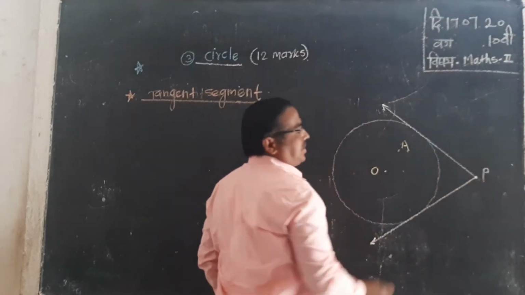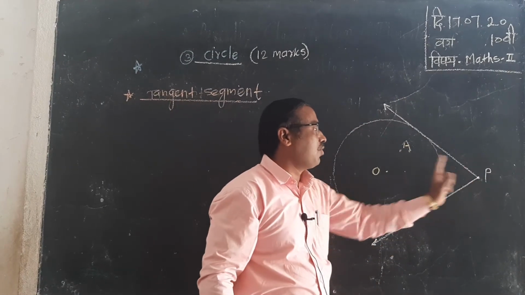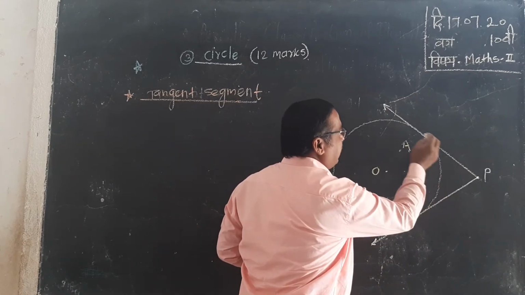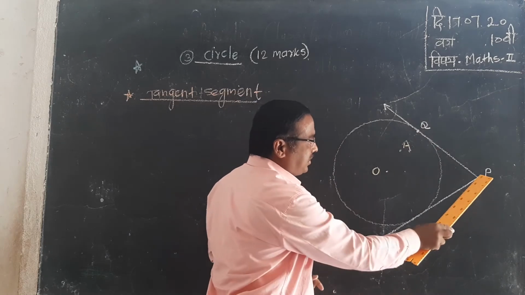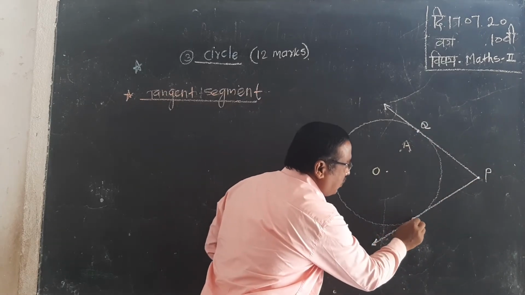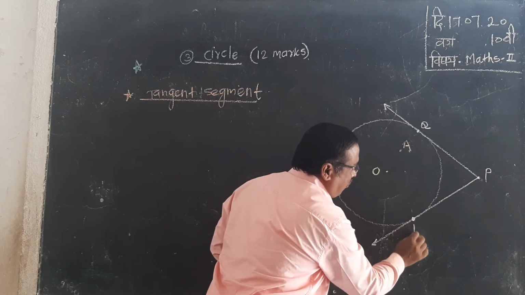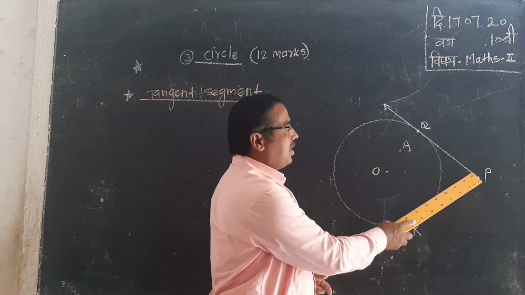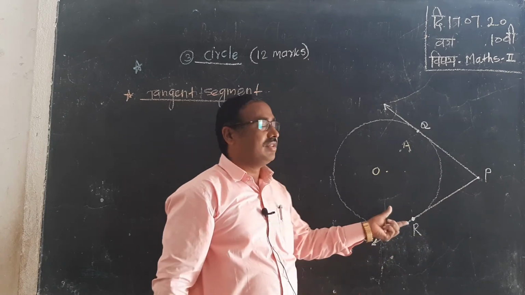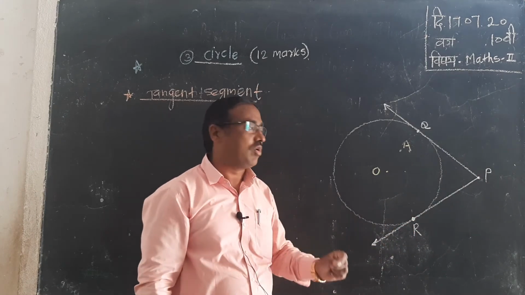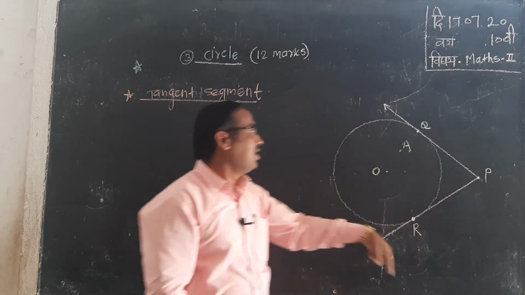This tangent intersects the circle at point Q and this tangent intersects the circle at point R. Therefore, tangent PQ and tangent PR, there are two tangents we can draw from the external point.